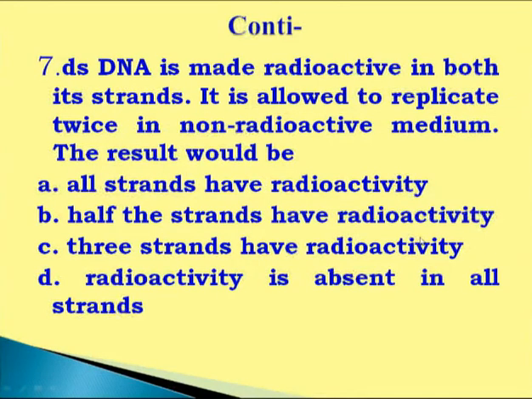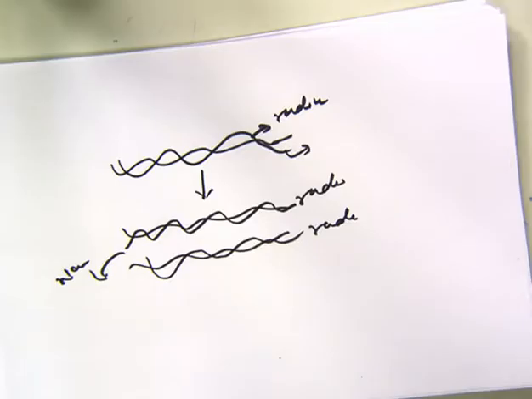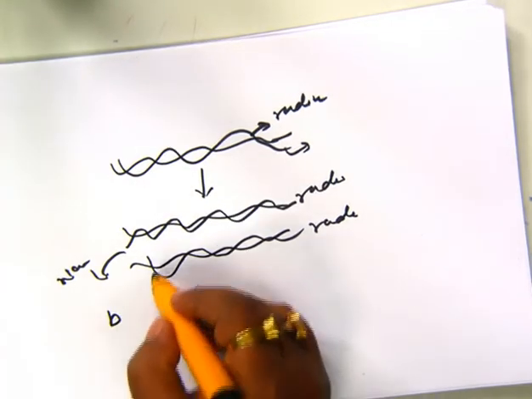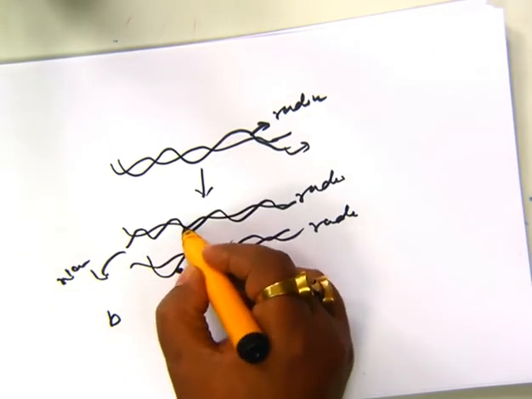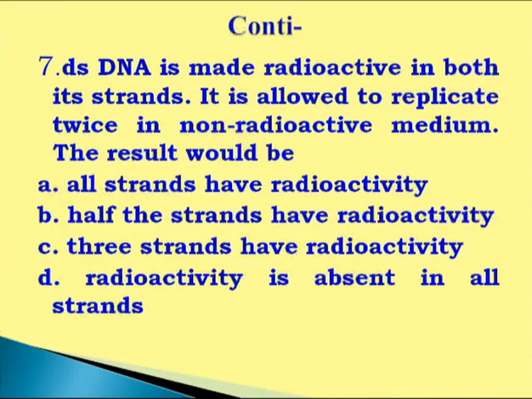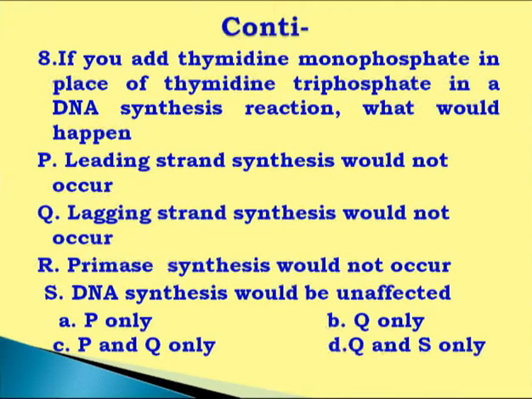Then half the strands have radioactivity. This one is true, because DNA replication is semi-conservative. 3 strands have radioactivity. It's wrong. There will be no question of 3 strands. While radioactivity is absent in all strands, it's not true. DNA replication is semi-conservative as proved by Meselson and Stahl. So B option is right. Half of the strands in each daughter will be radio labeled, and this was proved by Meselson and Stahl through N15 and N14 labeling.